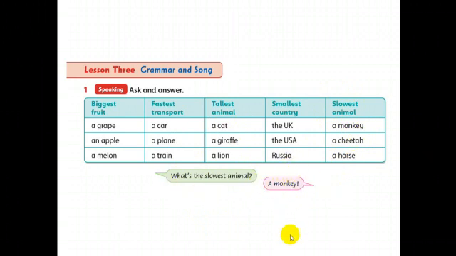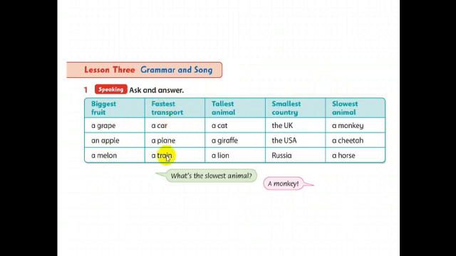Now I want to ask you questions and you will find the information from the table here. What's the biggest fruit? A grape, an apple, a melon. Who can tell me? Yes, a melon. What's the fastest transport?